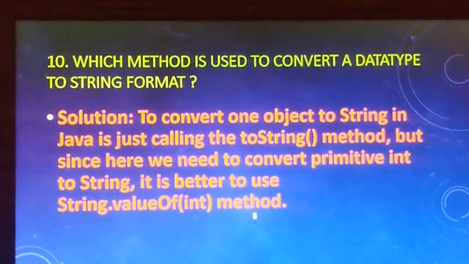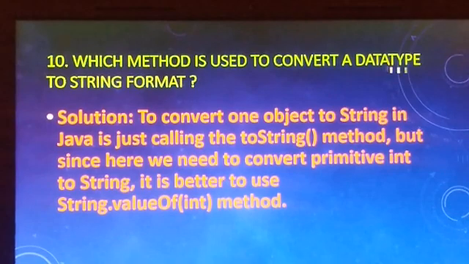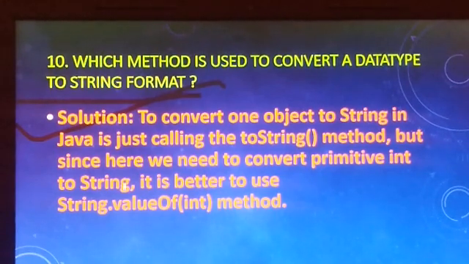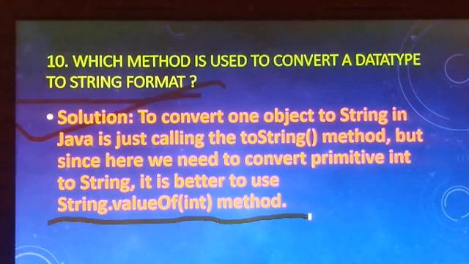Tenth question is, which method is used to convert a data type to string format? Solution is, to convert an object to a string in Java, just call the toString method. But since here we need to convert a primitive into a string, it is better to use the String.valueOf(int) method.